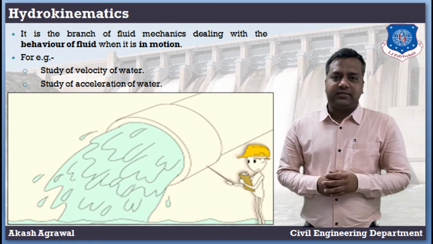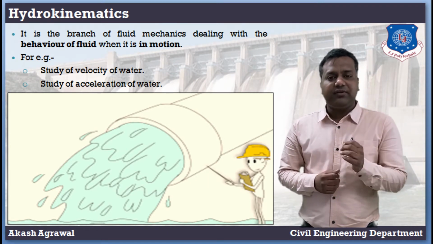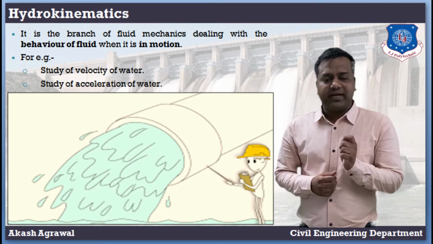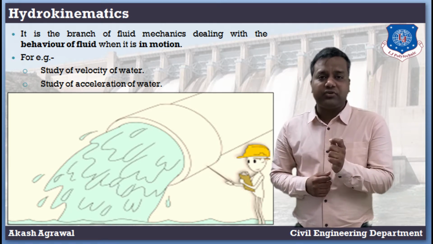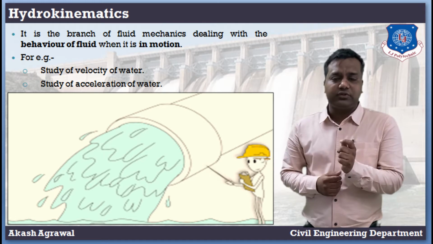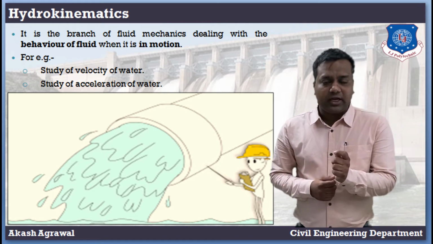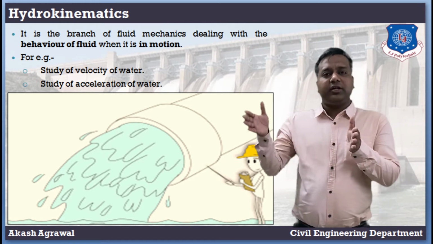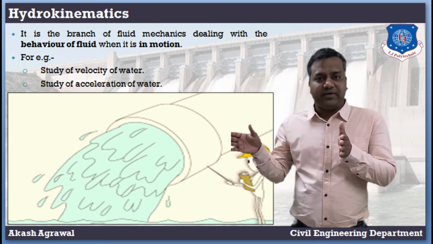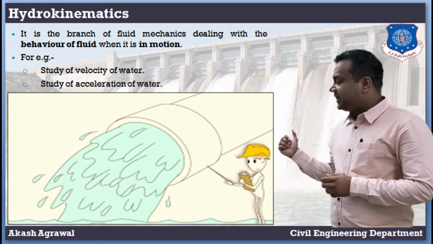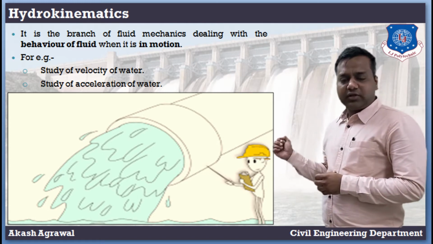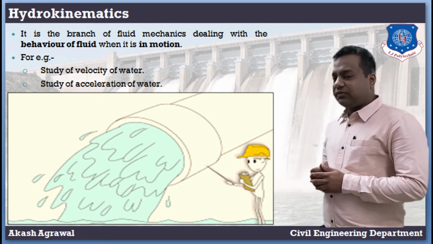It is defined as the branch of fluid mechanics dealing with the behavior of fluid when it is in motion, but without considering any external forces responsible for the flow. It flows from one point to another point through gravity. Examples of hydrokinematics are the study of velocity of water and the study of acceleration of water.